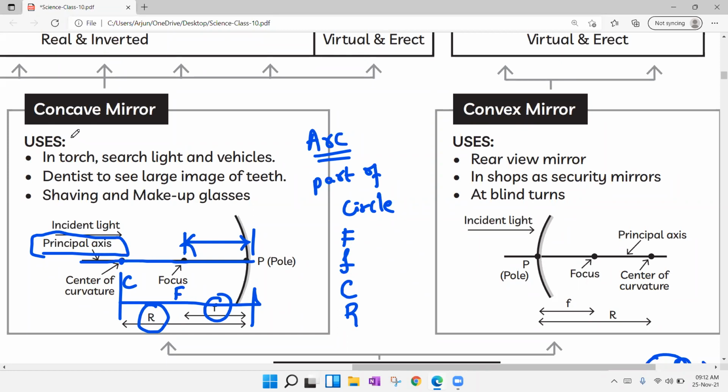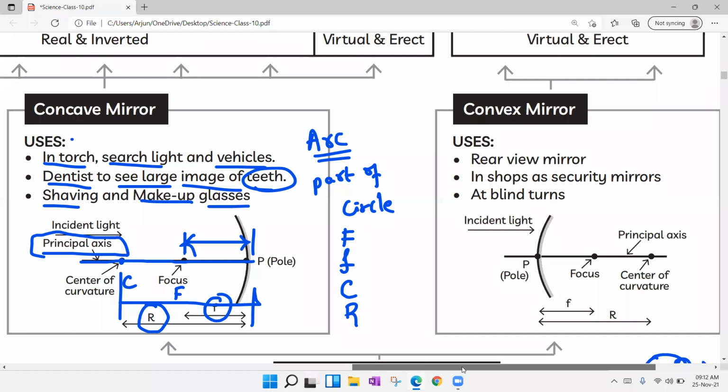Where can we use this concave mirror? In torch lights, in searchlights, in vehicle headlights. Dentists also use this concave mirror to see a large image of the teeth, and while shaving they use this concave mirror to make the image bigger, and in makeup glasses. In beauty parlors, in saloons also they use this concave mirror.